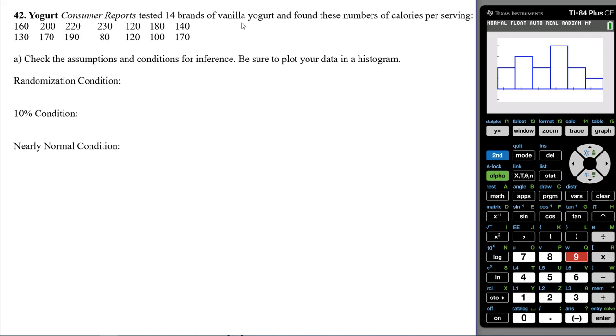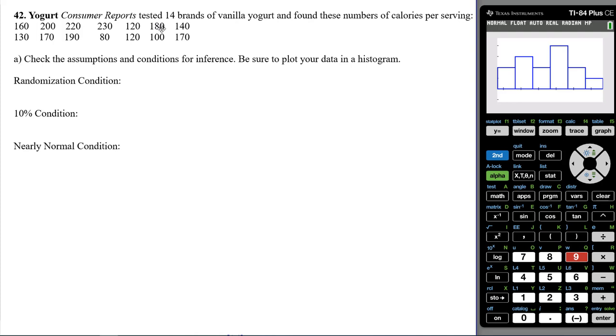The question we would want to know is, do we still think it's representative of all the vanilla yogurt that's out there? So we want to know where they got this stuff. Did they go to a health food store? Did they only pick yogurts branded towards children, or what's going on here? As long as we believe this is a representative sample of all the yogurt out there, it's okay that it's not a random sample.